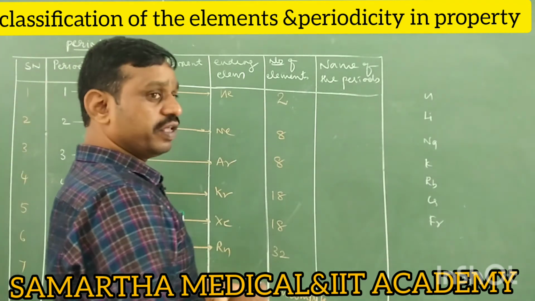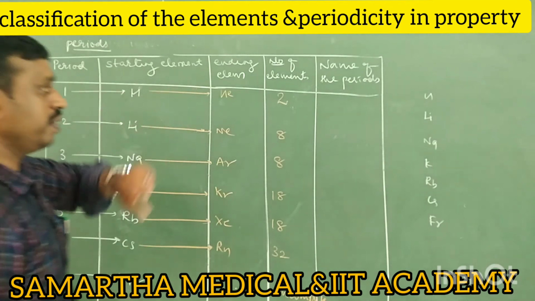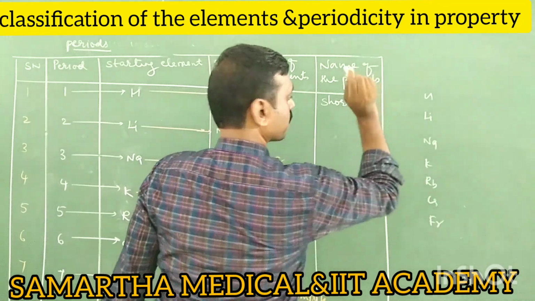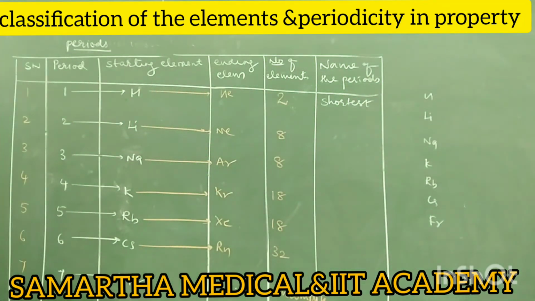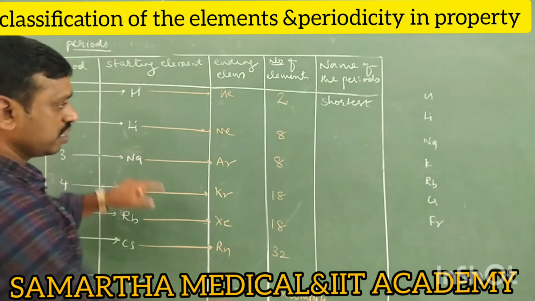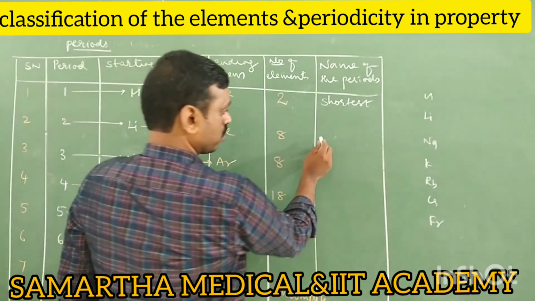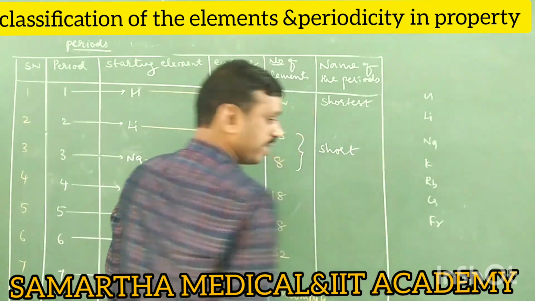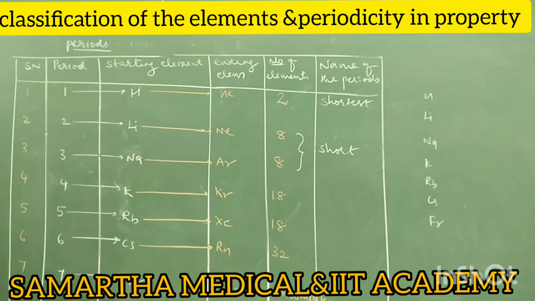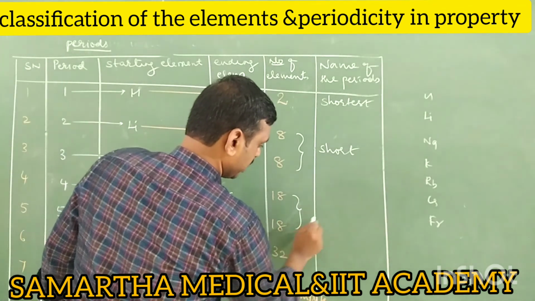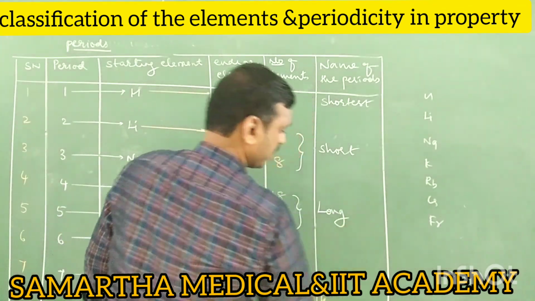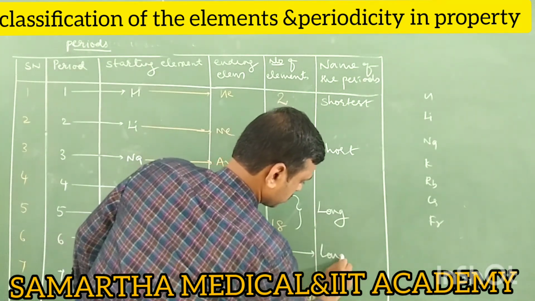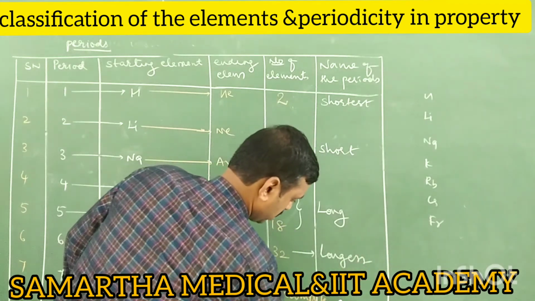Next, name of the periods. The first period has only two elements, so its name is shortest period. The second period has 8 elements, and the third also, and they are called short periods. Next are 18 and 18, which are called long periods. Then the longest period, and then the incomplete period.